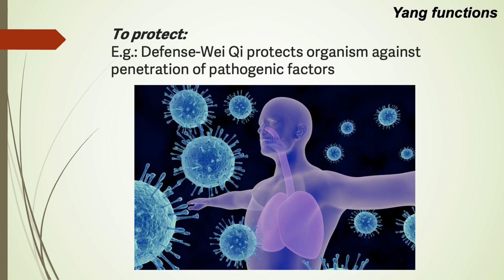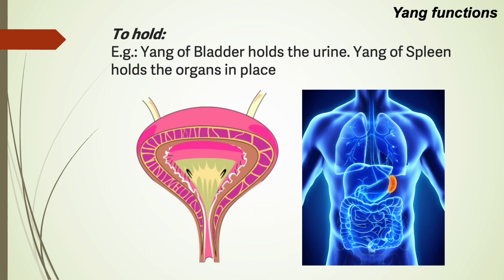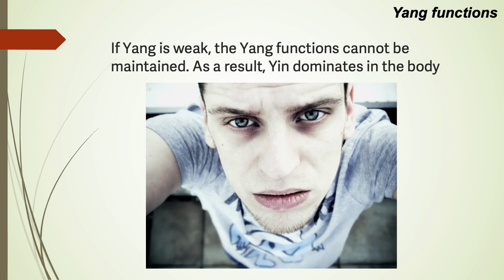Another yang function is to protect. The defensive or wei qi protects the organism against penetration of pathogenic factors. The yang of the bladder holds the urine, and the yang of the spleen holds the organs in place. If yang is weak, the yang functions cannot be maintained. As a result, yin dominates in the body.